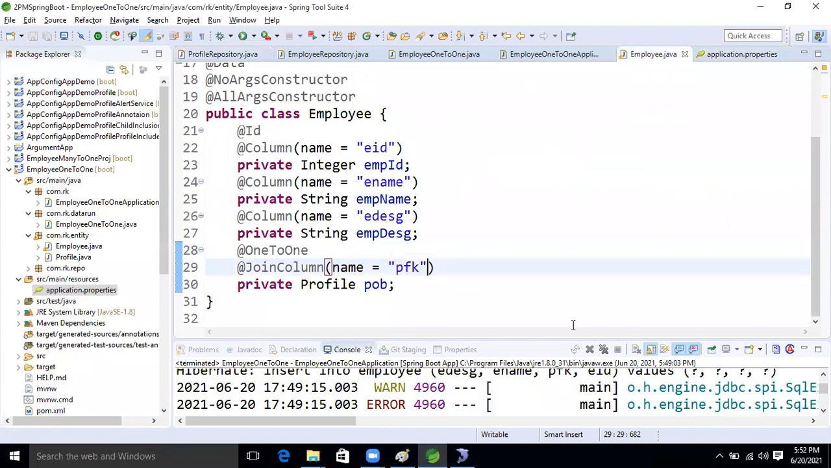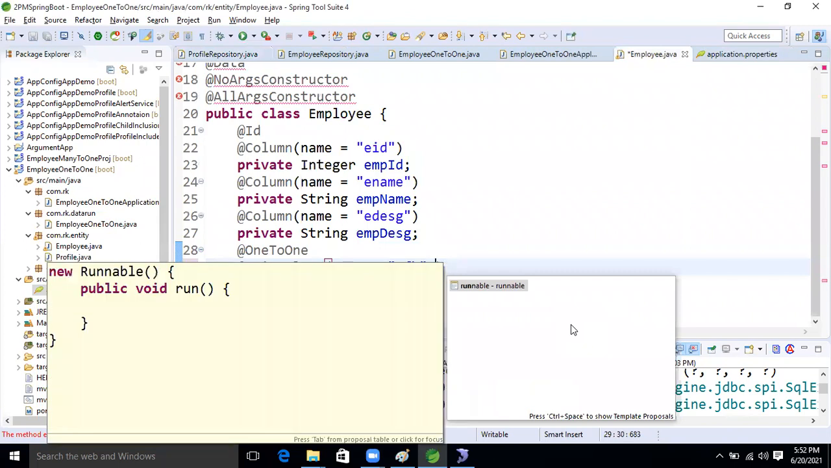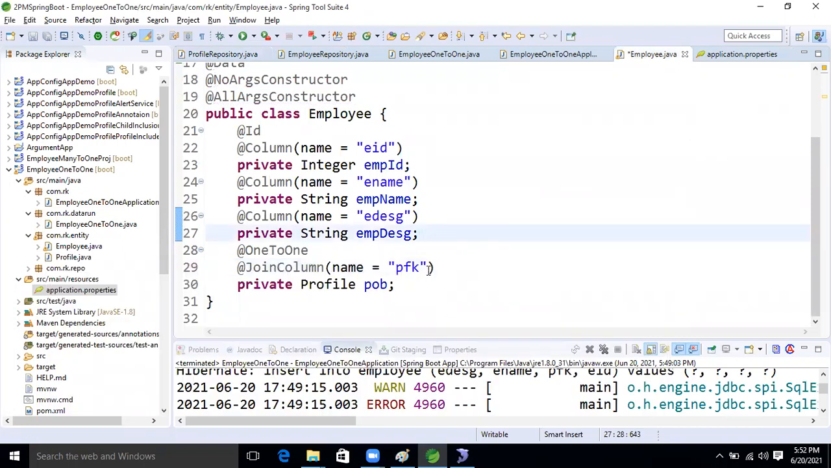And here, what I'm going to take? Unique. Unique equal to true. One minute, guys, my computer is hanging. Unique equal to true, I'm making it true, right?